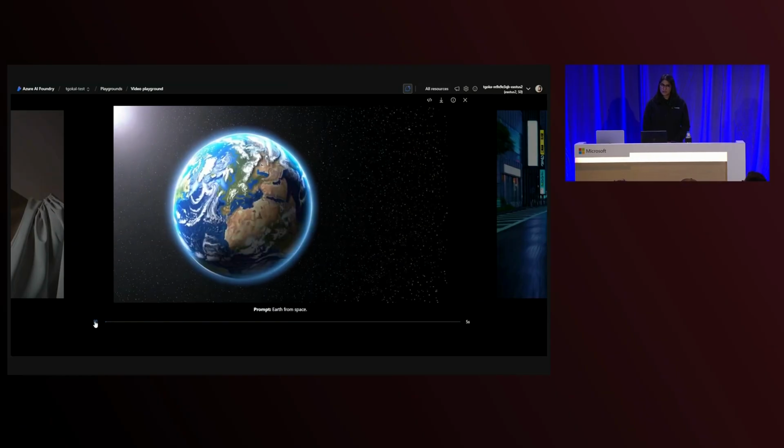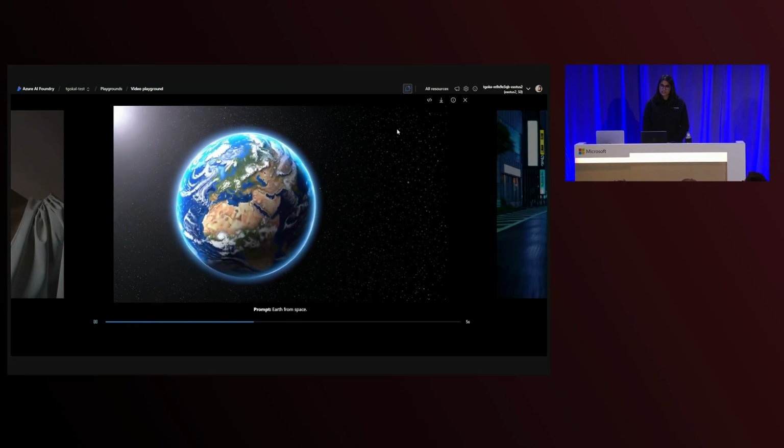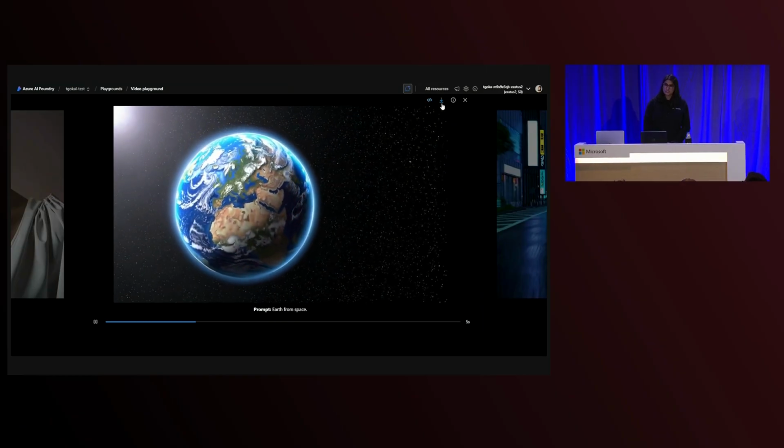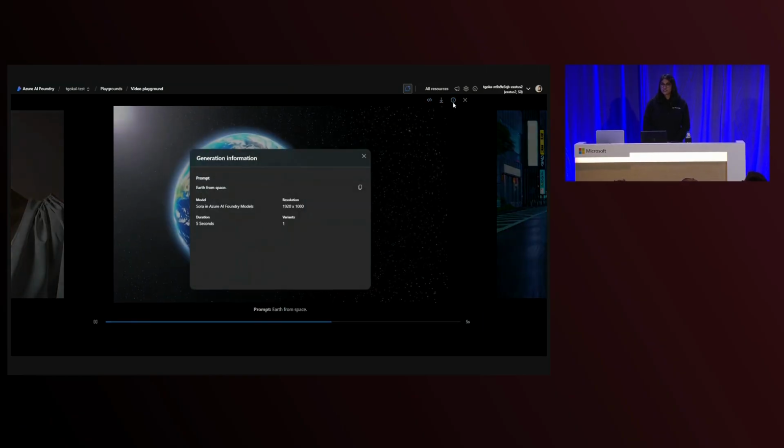And in the top right corner, I can see the view code button. I can download the video to local as an MP4 file. And I can also see the information generation tag, which tells me the prompt, model, duration, and other generation controls that were used for my video. I can copy the prompt from the generation information tag for further use later on.